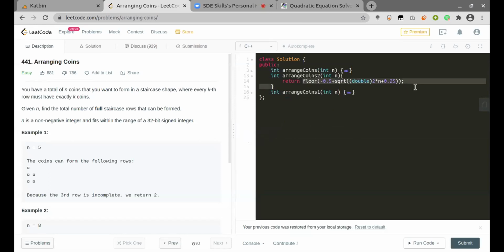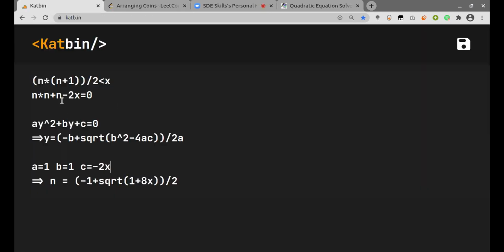Then this is the one-liner where we are solving a system of equations. This is a quadratic equation which we need to solve. If we estimate the values, the value of y will be this one, with minus plus both. Then if we see this equation, we'll get these values of a, b, c, and if we substitute them, we will get this equation, and this we need to solve.